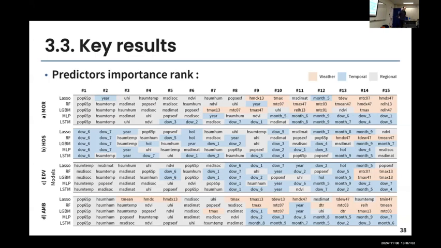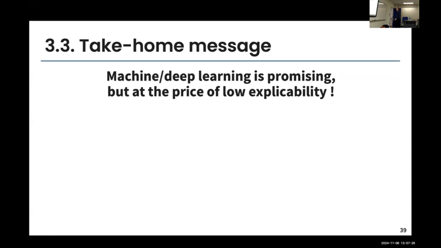And something interesting is that our two neural network models don't really use the weather variables. They're just using temporal predictors. That's kind of weird, the way they learn the patterns is very different from, for example, random forest and light GBM models. So it is very hard to understand these models. That's the only thing I want to say here: it's really hard to understand what's going on in these multi-region complex models. So the take-home message is that, of course, we see that machine learning and deep learning models are maybe more promising here, but it's very hard to understand what's going on.